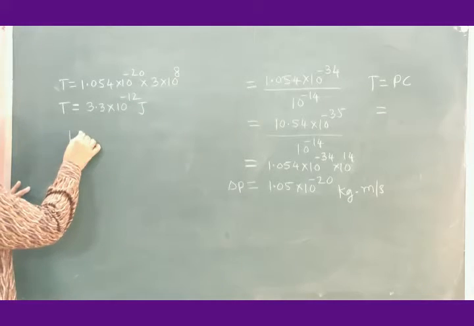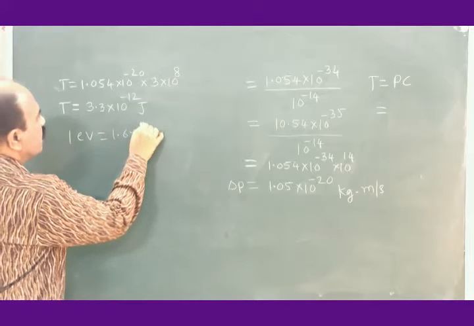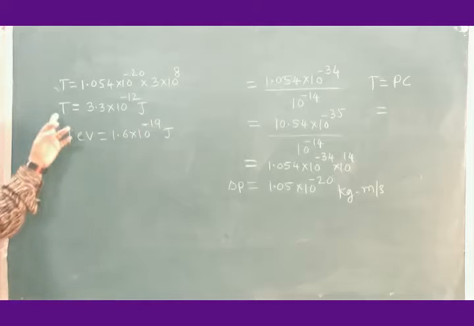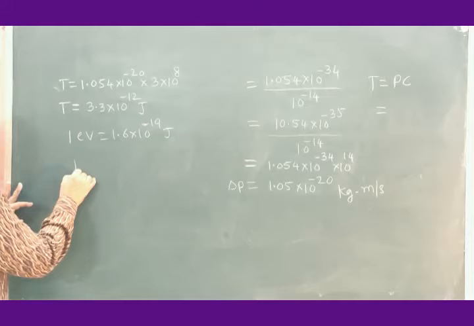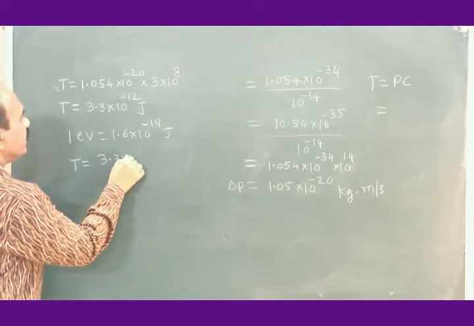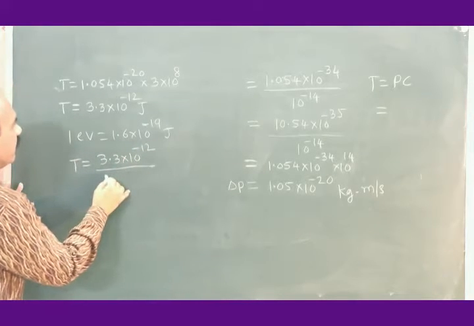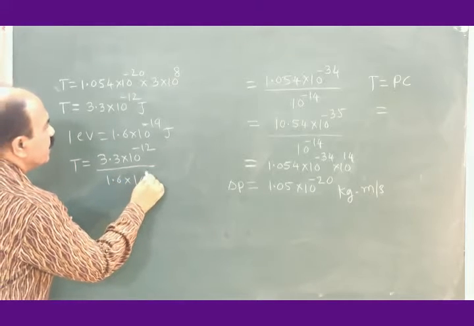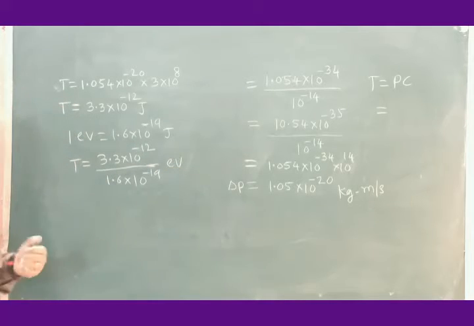1 electron volt is equal to 1.6 into 10 to the power minus 19 joule. So this kinetic energy in joule, in electron volt, will be T is equal to 3.3 into 10 to the power minus 12 divided by 1.6 into 10 to the power minus 19 electron volt.